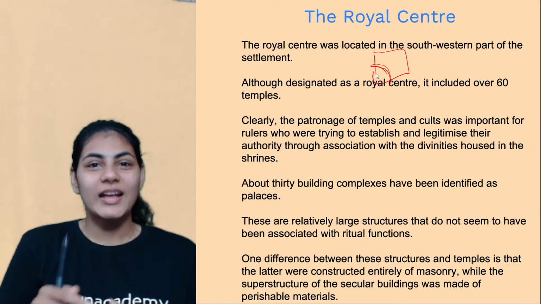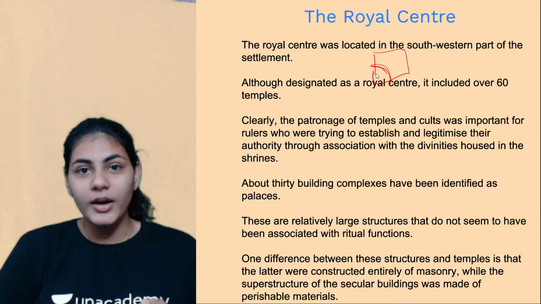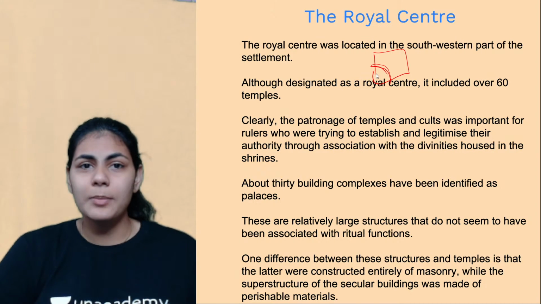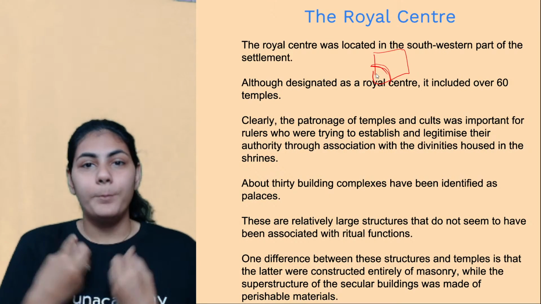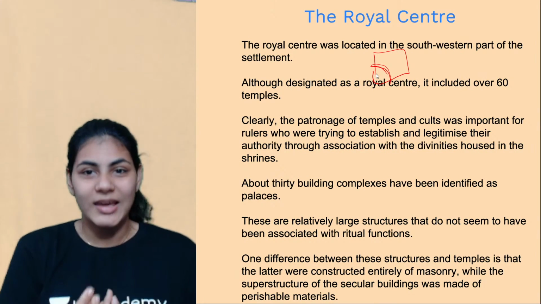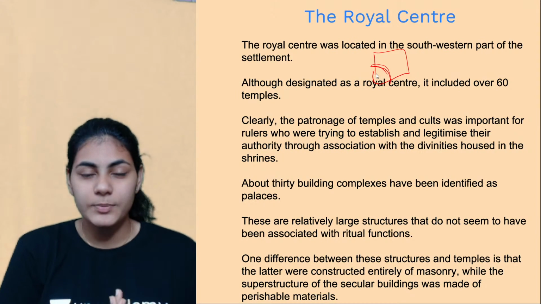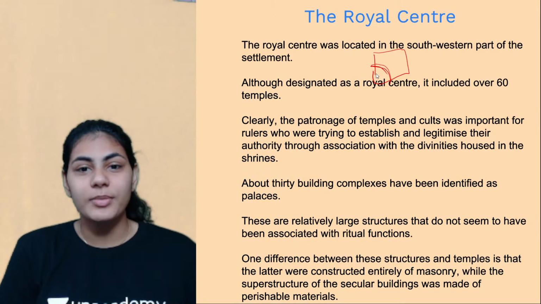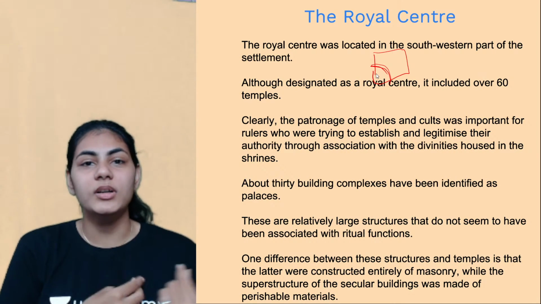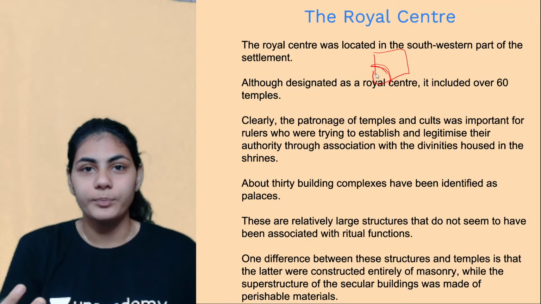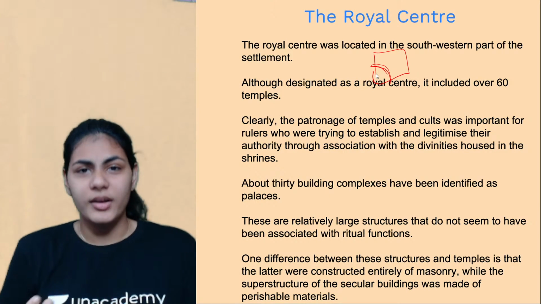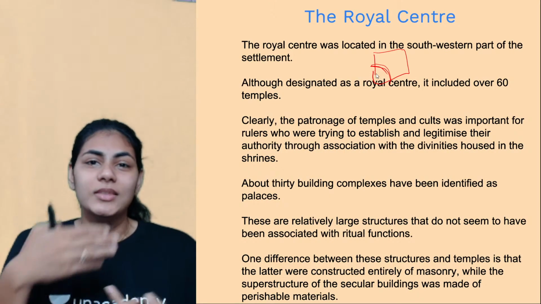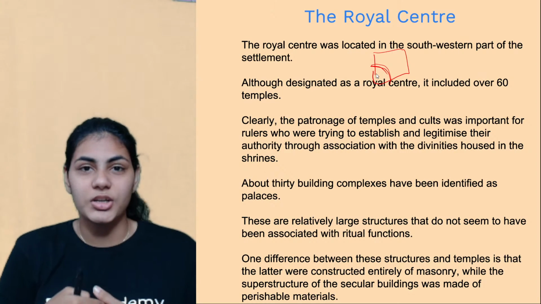Because if they show that they believe in God, if they construct all these temples and give donations and funds to all the religious places, then people will be easily convinced by the king's rule. People will accept the rulers. That is how they legitimize their authority. They are associating themselves often with the divine, like the god. That's again a dynamic relationship between the ordinary people, the subjects of the kingdom, the king himself, and the religious institutions.